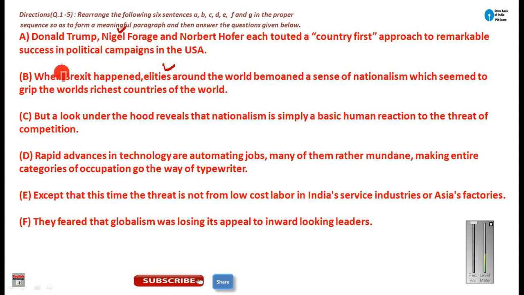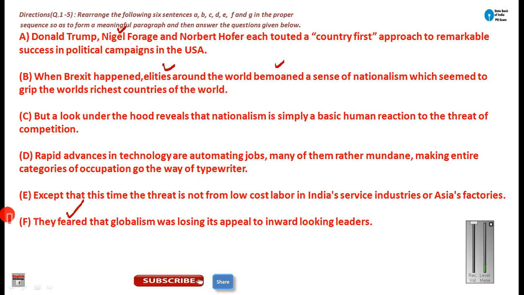Now the best way to solve this kind of confusion is to apply another logic. On the basis of grammar, both these sentences can be logically combined with F. Now see another logic on which one of the sentences can be combined. Just see the word here, bemoaned. Bemoaned means to be anxious about something, and this word is the same, feared.